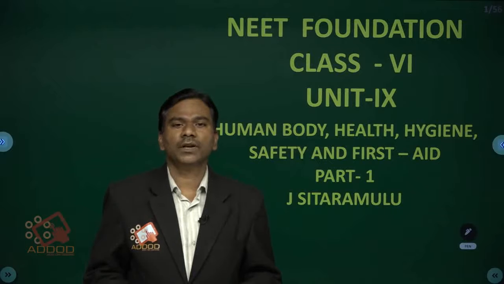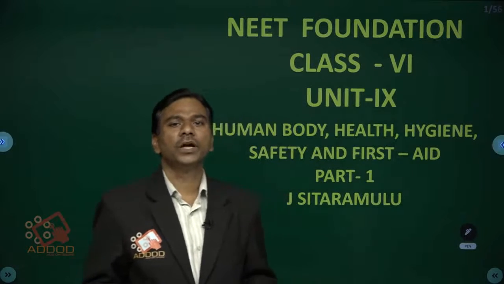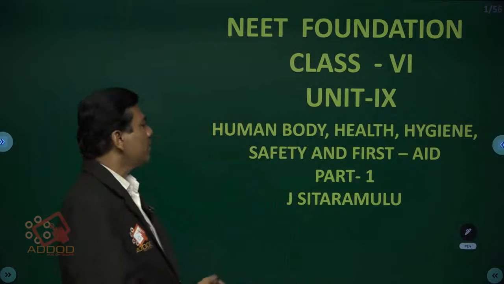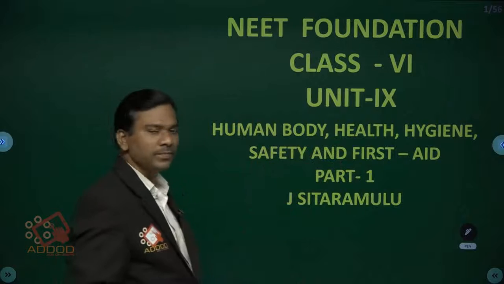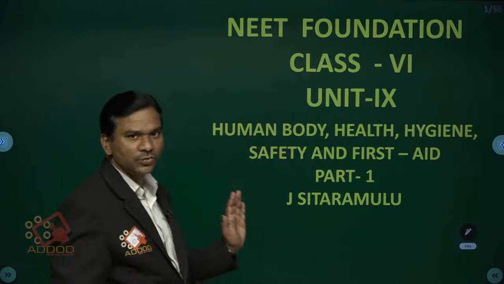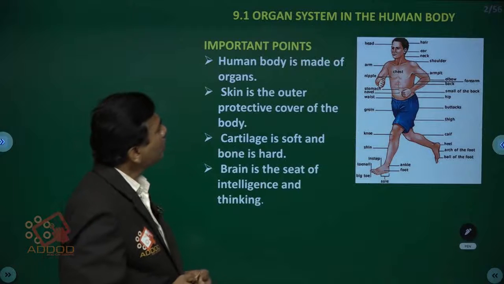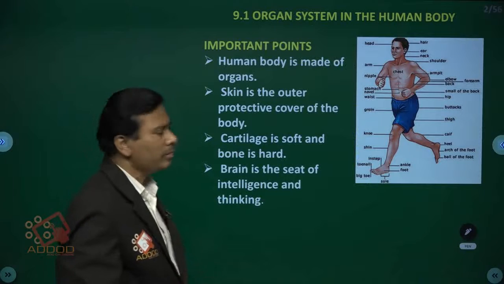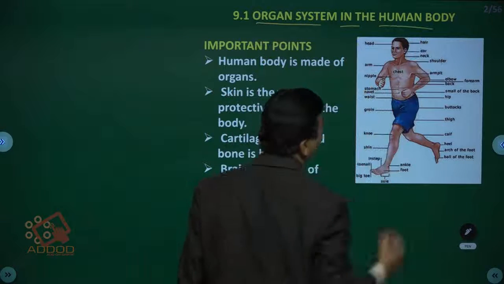Good morning students, welcome to Art Solutions. Today we are going to discuss NEET Foundation Biology, class 6th, unit 11, that is Human Body, Health, Hygiene, Safety and First Aid. Today we are going to discuss part 1 of this chapter. First one, children, organ systems in the human body.